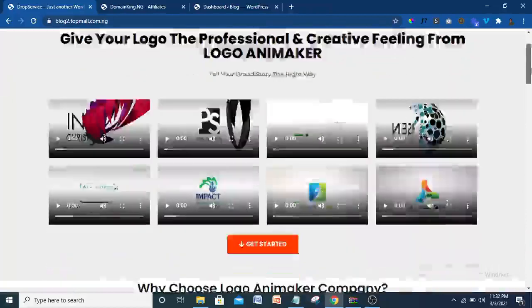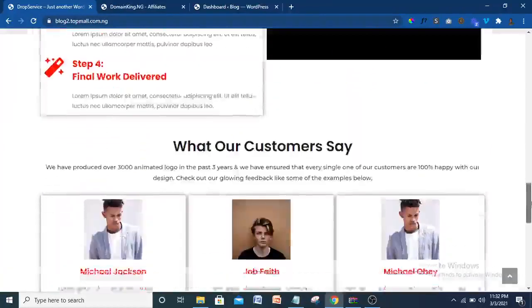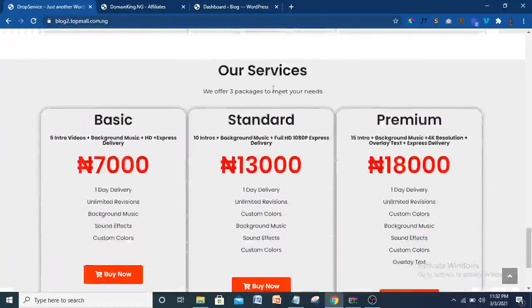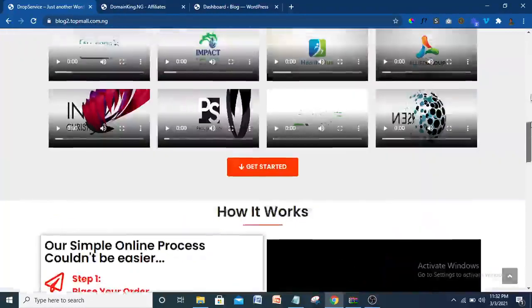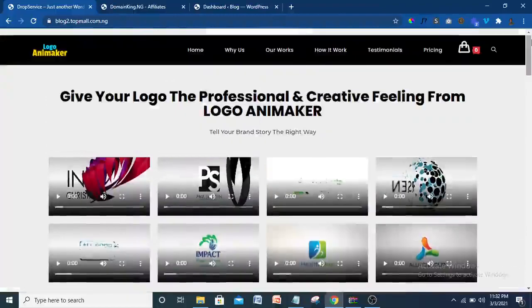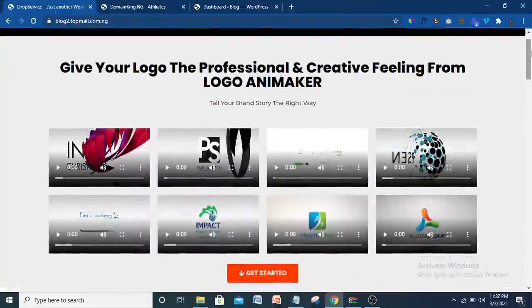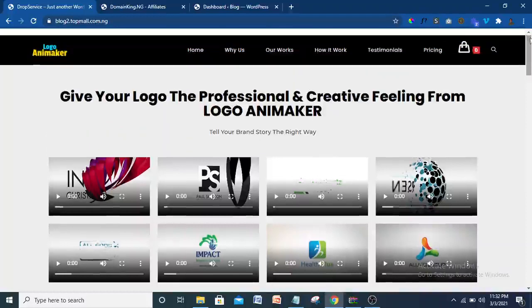Now let me tell you how a transaction can be carried out. Let's say, for example, your customer wants to buy this service, and wants to buy the basic plan. Let me put this to you that this website is majorly on logo and animation, but you can decide to sell anything. You can sell flyers, website design, anything, just like drop service. So when your customer needs any service, they just come to your website and order for it.